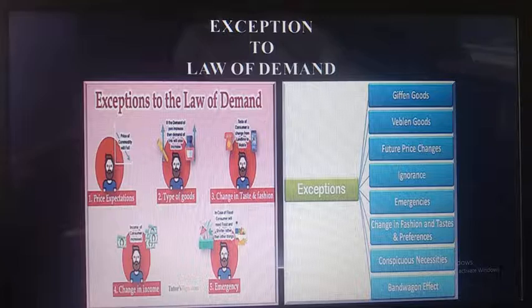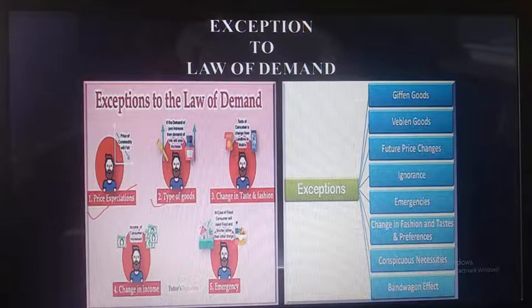The first exception to the law of demand is price expectation. If you expect something about the price of the future, the demand for the present will be affected. In the law of demand, we don't have to expect about the future price. What is going to happen in the future, we don't have to do all these things. हमको सिर्फ देखना है कि हमारा प्रेजेंट में कितना प्राइस है, and accordingly we have to purchase the things.